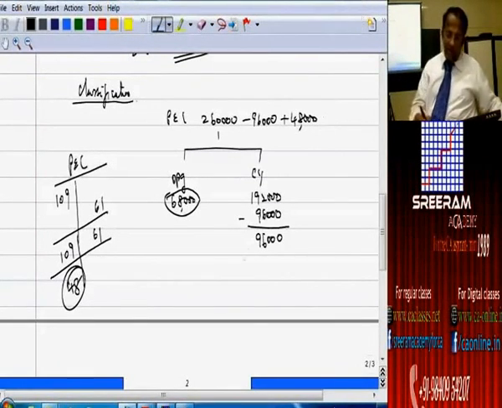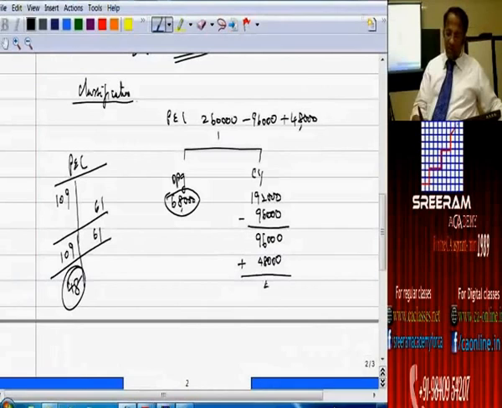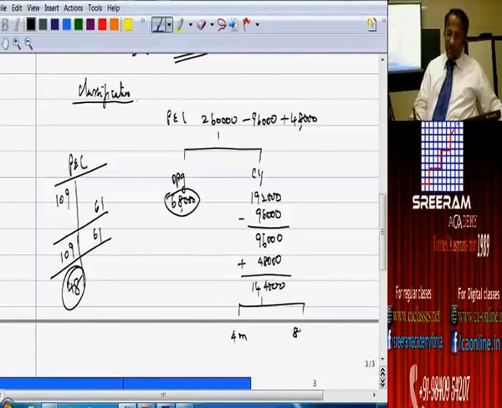So I will add back. Similarly, I will add back here. How much is that? It works out to 1,44,000. Then we will take it up as first 4 months and last 8 months.